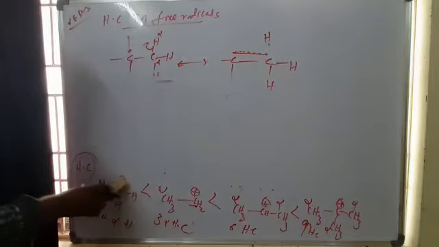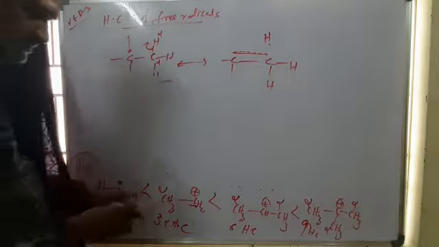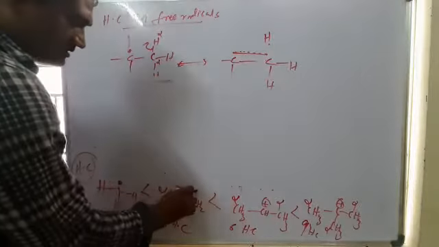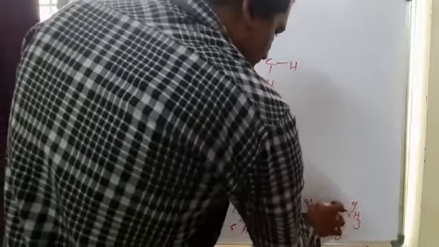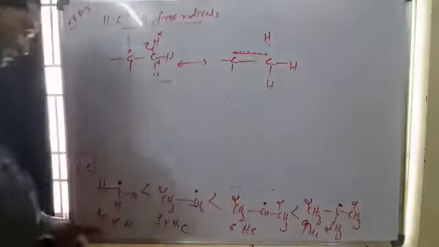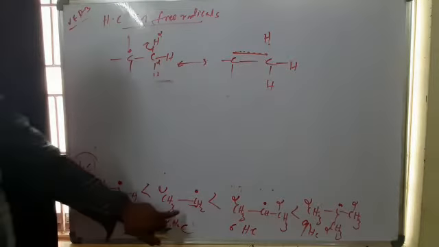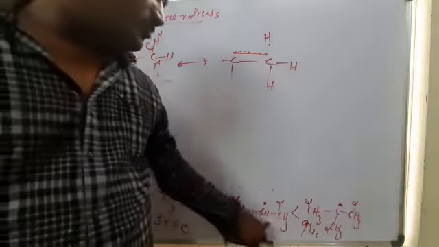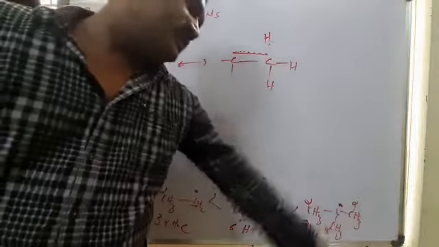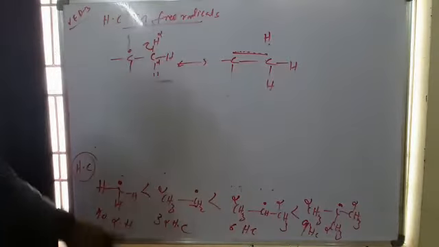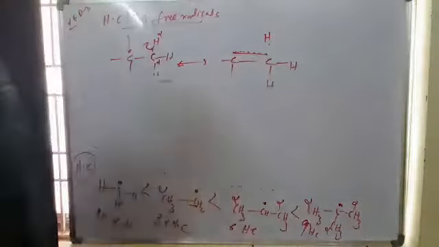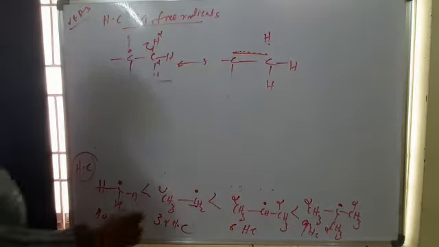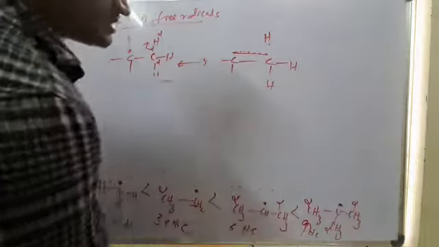So in the place of plus we write a radical here, here, and here. So we have methyl radical, ethyl radical, isopropyl radical, and tertiary butyl radical. Otherwise, these are primary radical, secondary radical, and tertiary alkyl radicals. So here also, as hyperconjugations increase, stability increases.